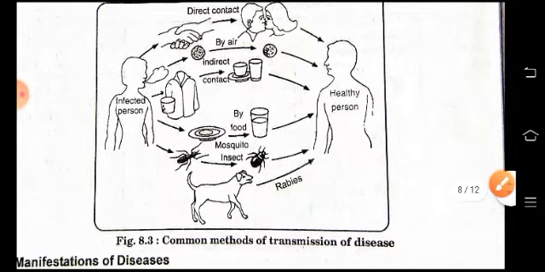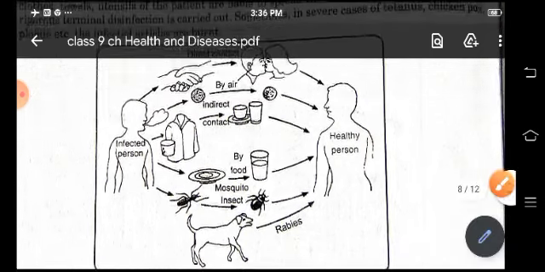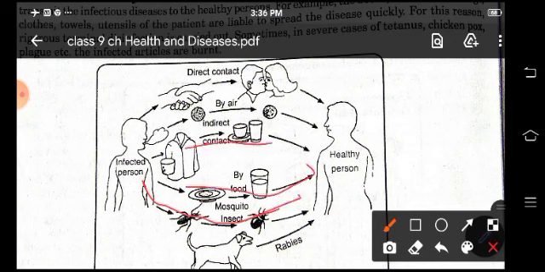So here see common methods of transmission of diseases, children. It's a cycle. See here, affected person through food, through mosquito, direct, indirect, by air.